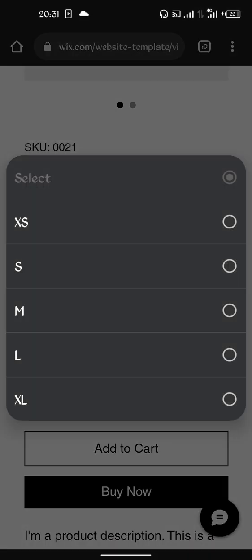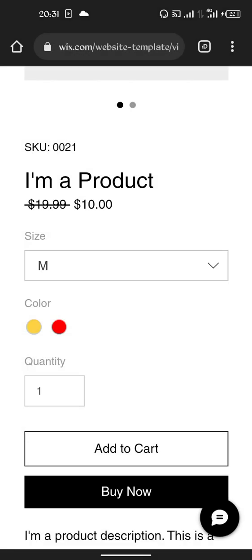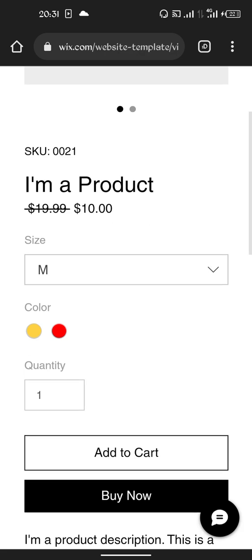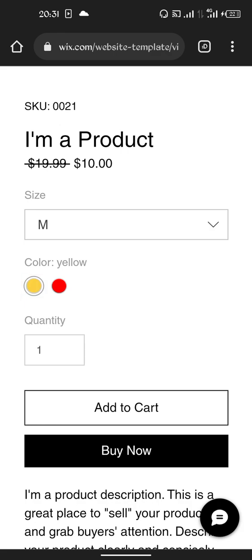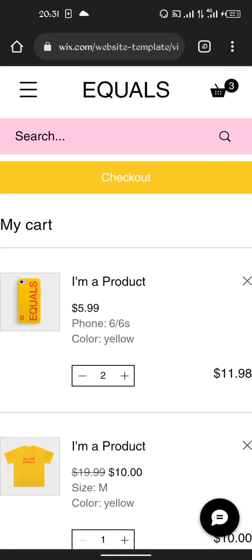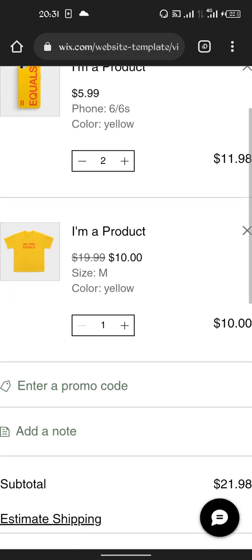If I choose size, small or medium, you can see the normal price and the new price, how they did this, 19.99. They slash it and put 10 dollars. So you can do something like this. For the product name, you can decide to choose and name it. The wear is color yellow, one quantity, add to cart. Once I'm through with this, if I check my cart page, you'll see it has been 3. So I can still go back and say I want to add more.